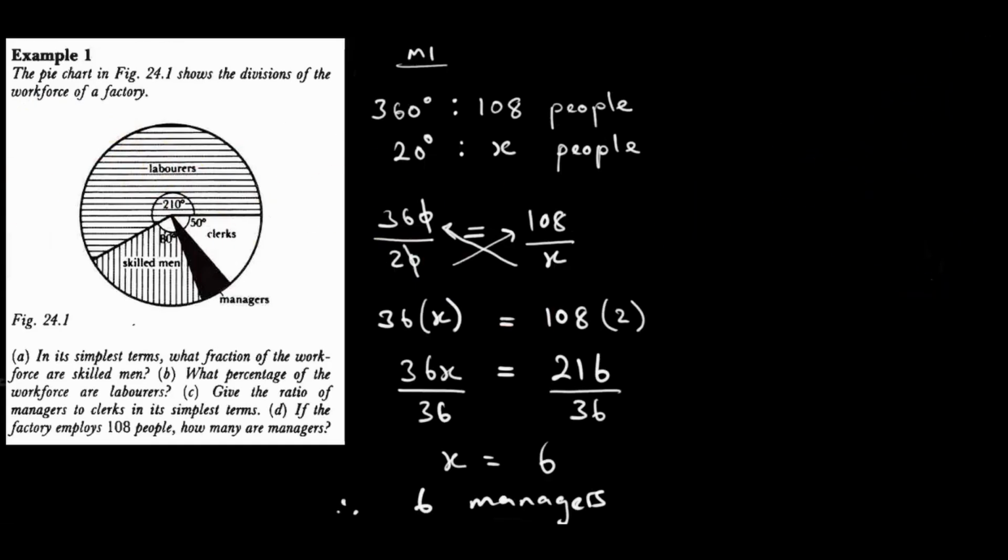Okay, our method number 2 is going to be more like logical, in the sense, if the factory employs 108 people, how many are managers? Saka we need to deduce the fraction of managers. Ndopatinoda kutangira, which is what? 20 degrees over 360 degrees.